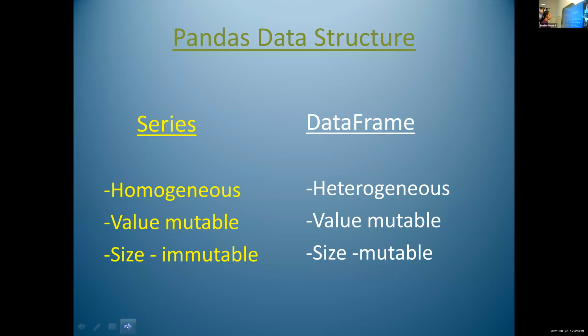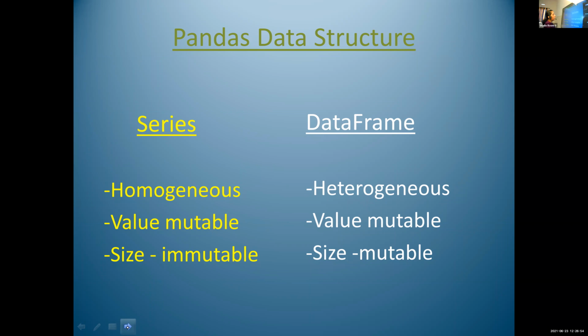Lydia, what is the meaning of size immutable? Size cannot be changed. That is, the total number of characters we cannot change. The case of size immutable is the series data structure. What about size mutable? The case of data frame, size mutable.